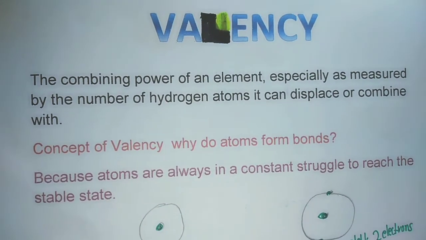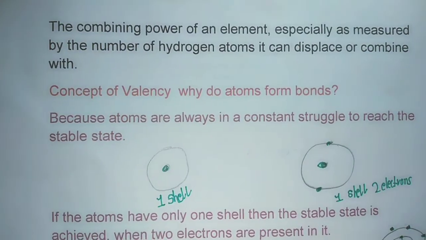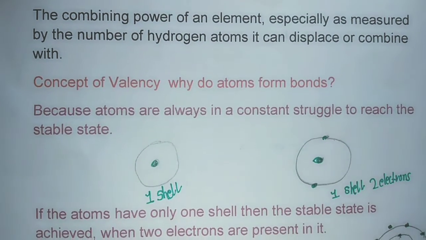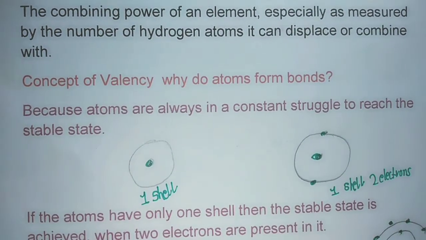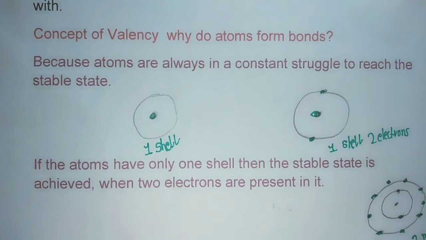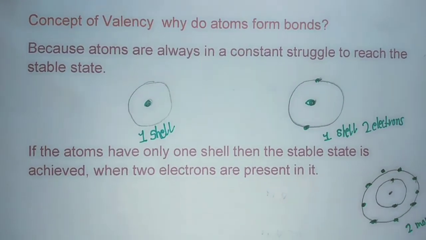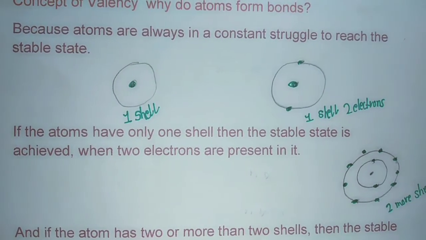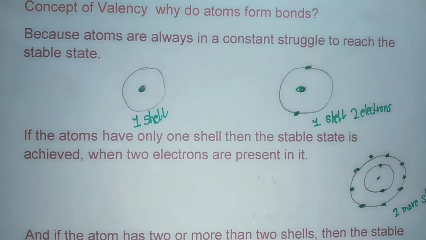Hi, today we are going to learn about valency. The combining power of an element, especially as measured by the number of hydrogen atoms it can displace or combine with. Concept of valency. Why do atoms form bonds? Because atoms are always in a constant struggle to reach the stable state.